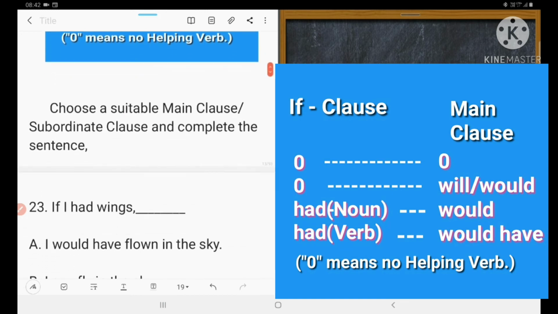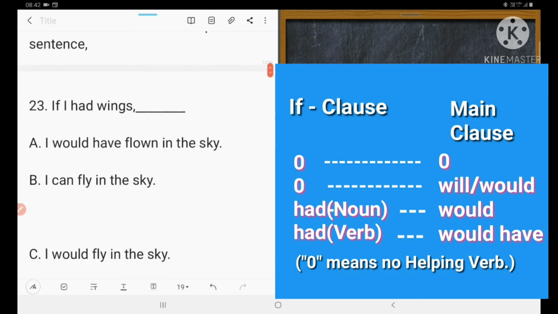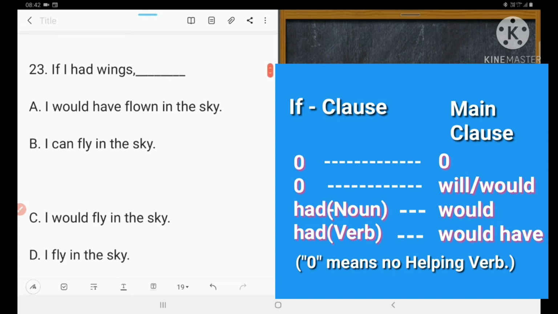So let's choose a suitable main clause and complete the sentence. If I had wings, what would I do? I would fly. Had is followed by a noun, so in the main clause we shall use would. So mark that. Would have is wrong. In B there is no would. In C there is would. So C is correct: I would fly in the sky.